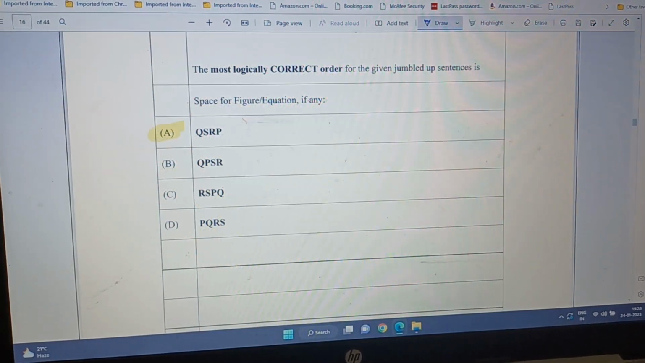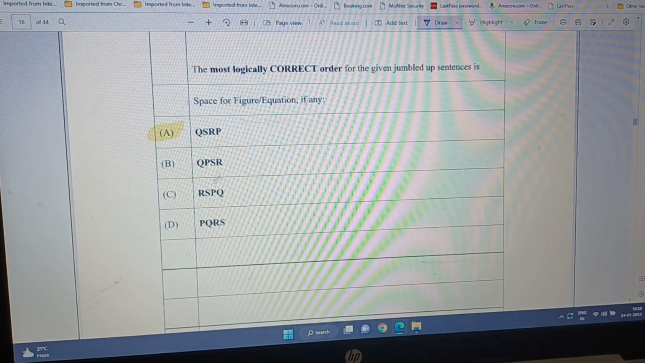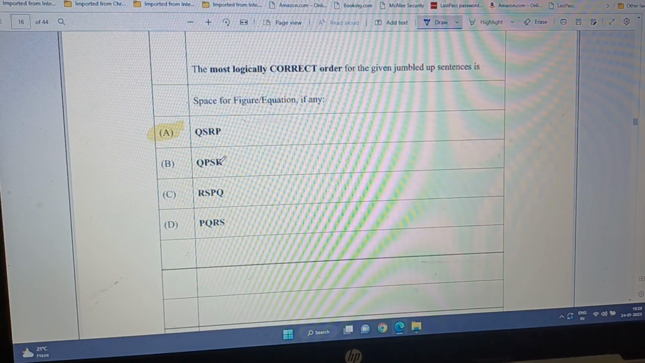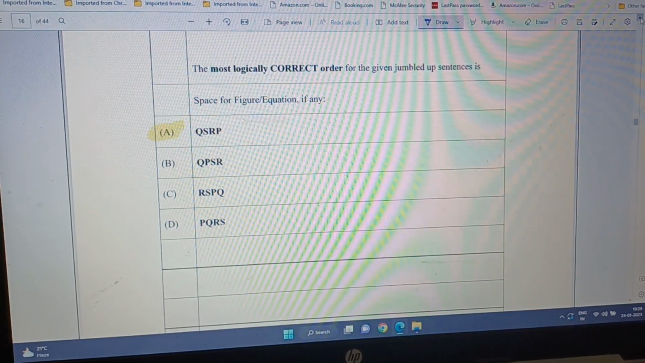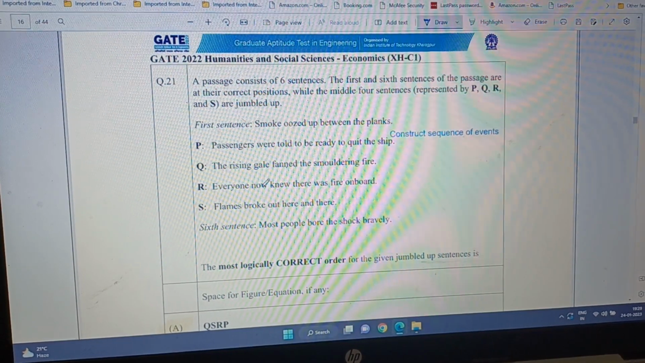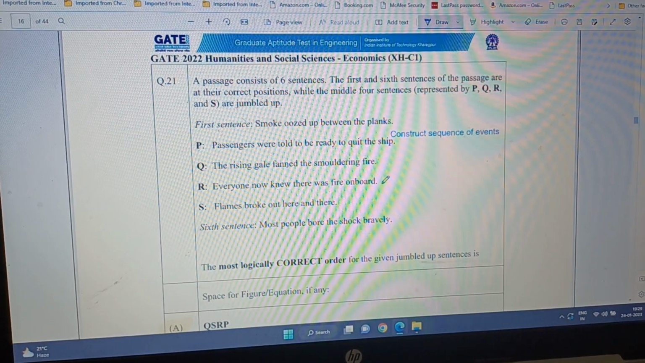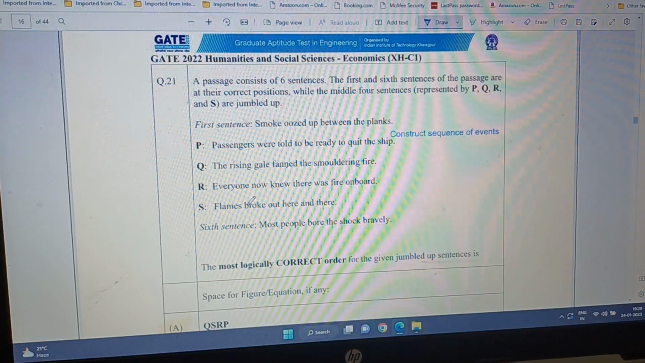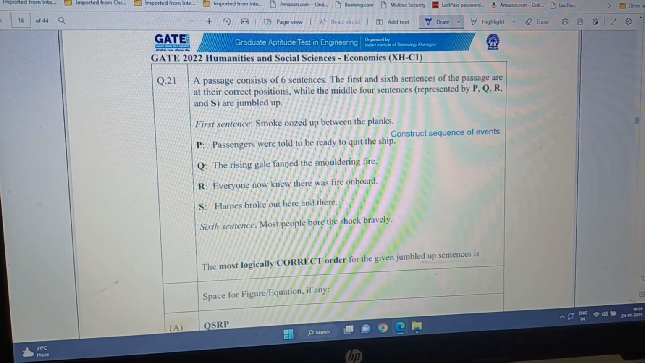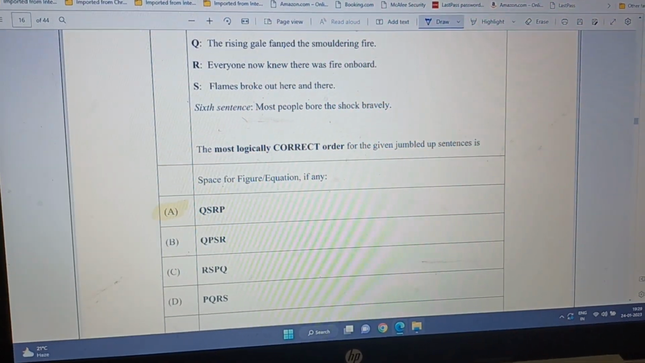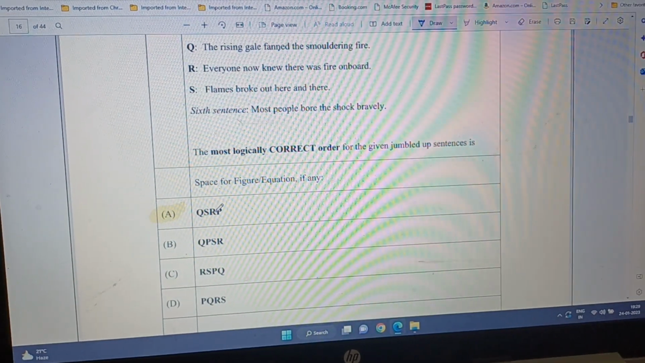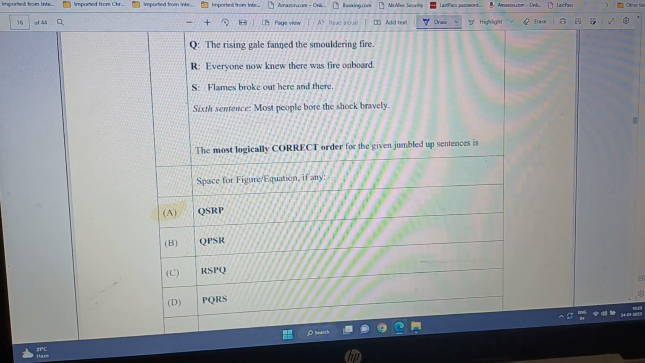Now here is QP, okay, S and R. QP is there, and then RS and PQ. So among these options, S cannot happen before R, because S is flames broke out here and there, and everyone knew there was fire on board. So S has to come after. Yes, well, since we already got the answer, let's leave it here. There is no point in wasting time.